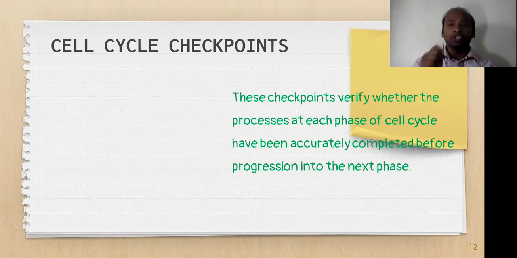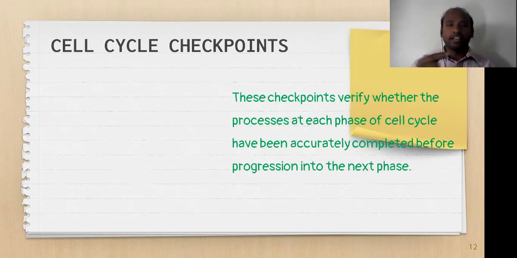They can always check once the cell is entering into the next phase, whether the previous stage has been done clearly or not, which is to be making a clear process. Then only it can be allowed into the next stage. So these checkpoints verify whether the process at each phase of the cell cycle has been accurately completed before progression